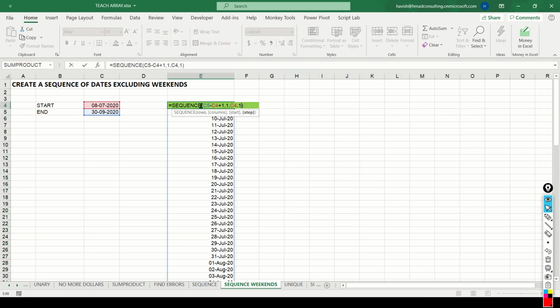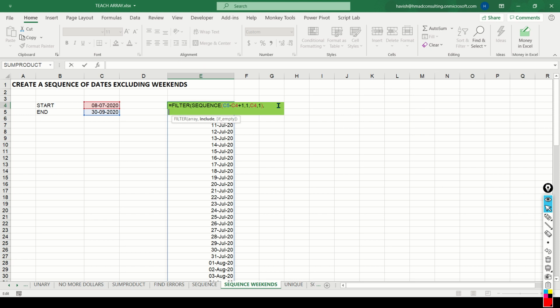What we will do here is we will use a new function called filter, where I say that my array is what we have just created, which is the sequence of dates. And the second argument is what is it that we want to include. Now, what do we want to include?